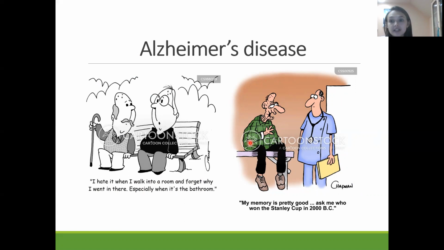This is due to Alzheimer's disease, due to the appearance near these neurons, the network of neurons, of collapsed protein amyloid beta, which is not fully destroyed by microglia. So in this case, we have dysfunction of microglia.